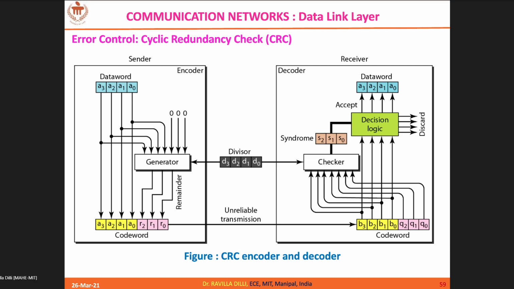The received code word is again processed using CRC division, and that syndrome you check. If the syndrome value is 0, it means that the received code word is perfect, so you take out your data. If the syndrome value is non-zero, then you discard the code word because it contains errors. Is that clear? CRC division.